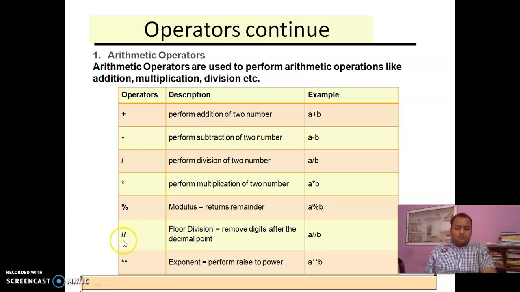Okay, and now this double slash. What is the difference between double slash and single slash? Double slash we can call floor division. Floor division means integer division, no decimal values will be there, it will remove the decimal values. And for the power purpose, as we have to raise the power, we will use double star. Exponent is performed to raise the power. A star star B means A raised to the power B. It gives the remainder, the multiplication, the division, subtraction, and addition.